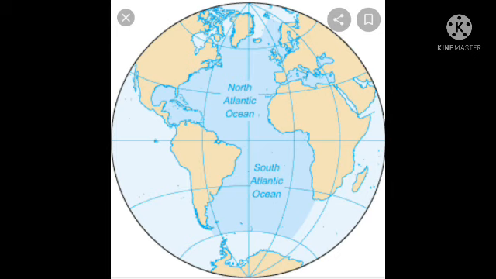The Atlantic Ocean separates America from Europe and Africa. This is the Atlantic, the second largest ocean.